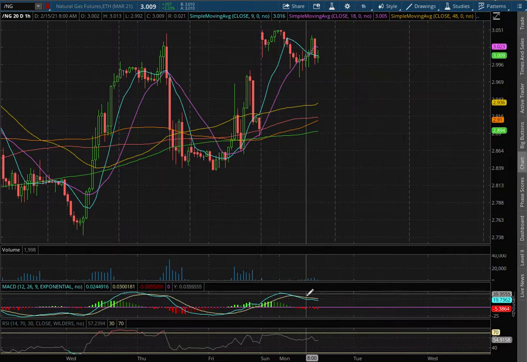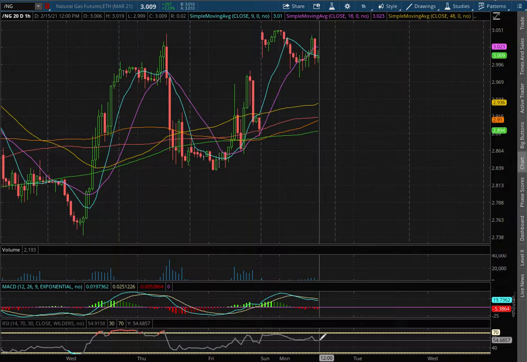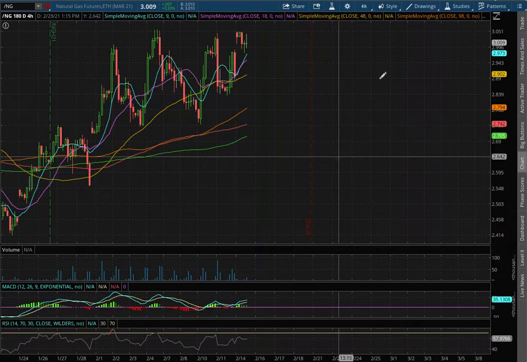We still remain in positive MACD, but we're approaching negative MACD territory. We're off of overbought condition with the RSI. With the 4 hour chart, we still remain in positive MACD.